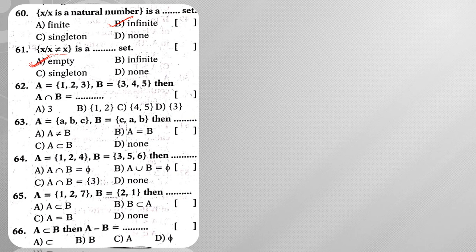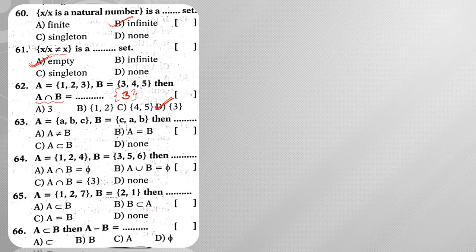Next, A is equal to {1, 2, 3} and B is equal to {3, 4, 5}. Then A intersection B is equal to the set of common elements, which is {3}. Question number 62, the answer is the option given. Right. Next, moving on to question number 63.